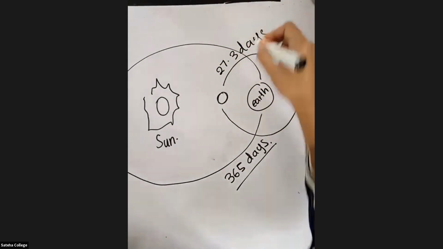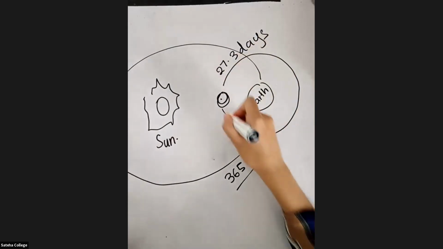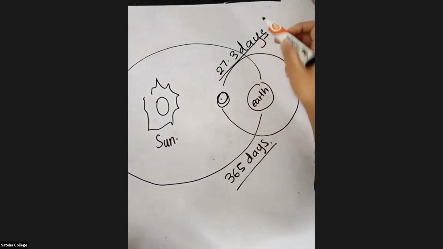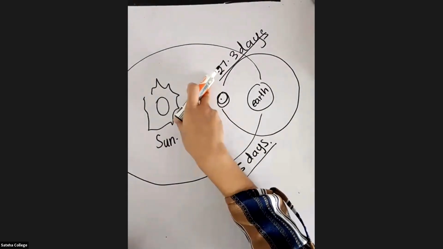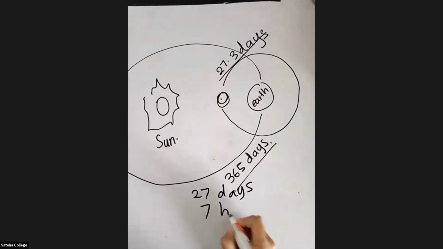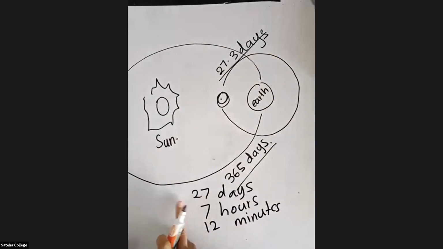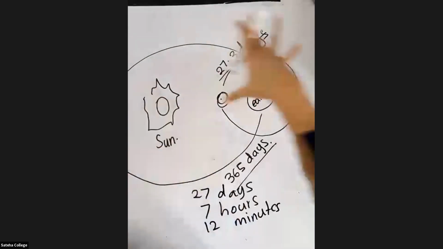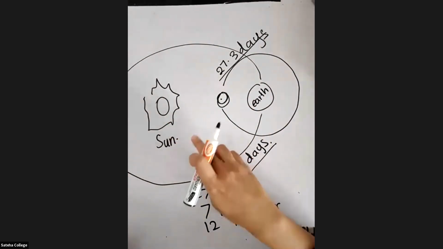If anyone asks you, it is 27.3 days. 27.3 days means 27 days, 7 hours, and 12 minutes. This concept you should understand in order to study eclipses.